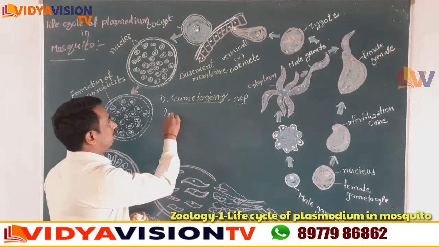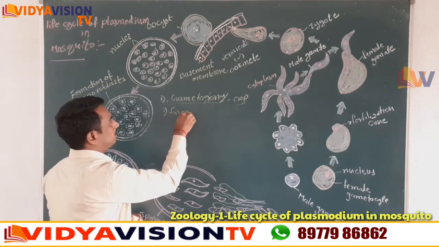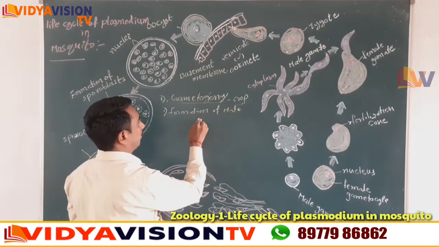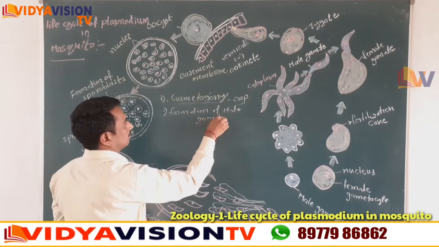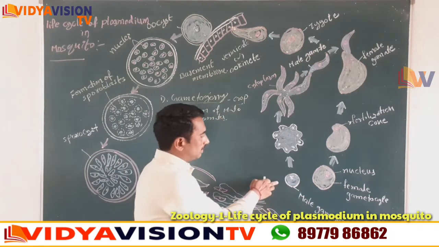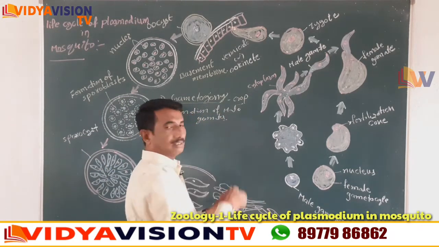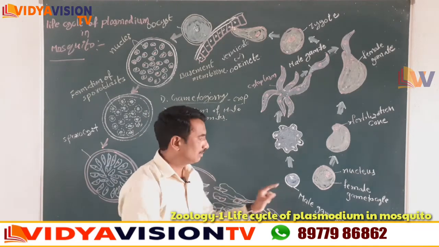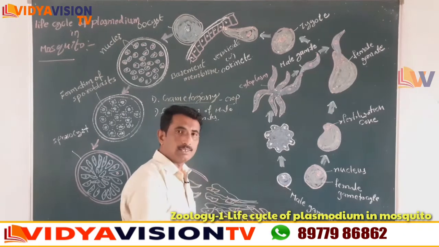Now children, first we discuss the formation of male gametes. Listen children, this is the formation of the male gamete. Observe clearly, this is the male gametocyte. The male gametocyte has one nucleus now, right?